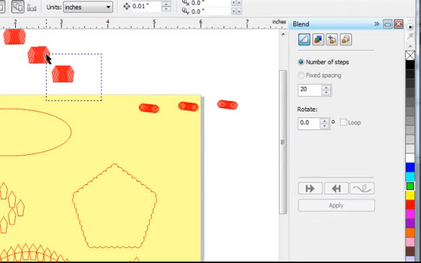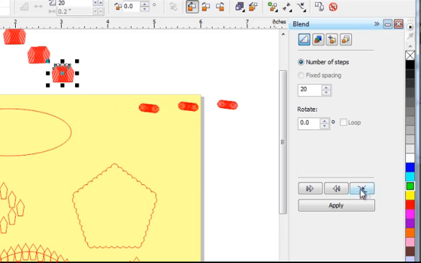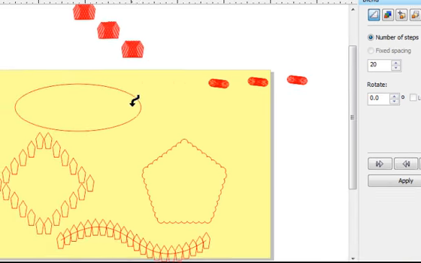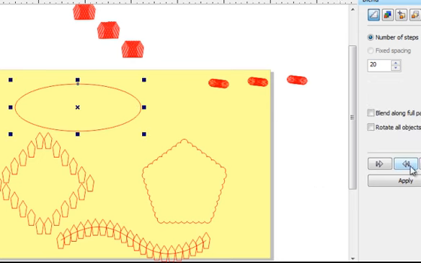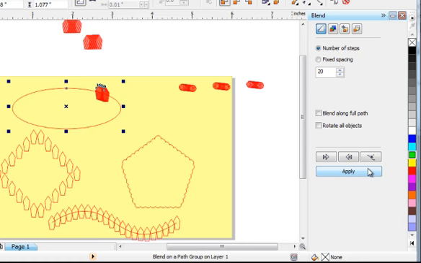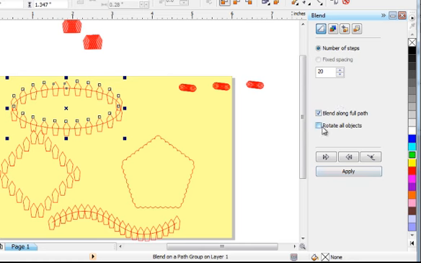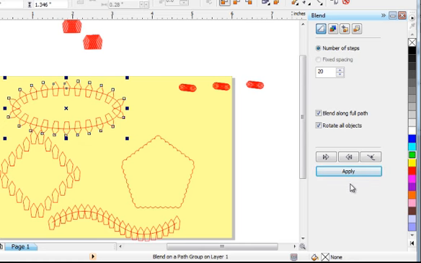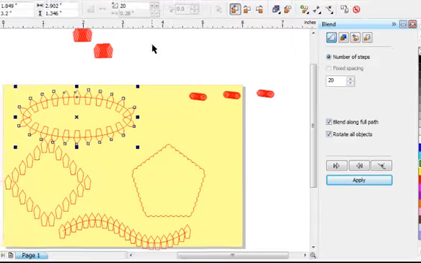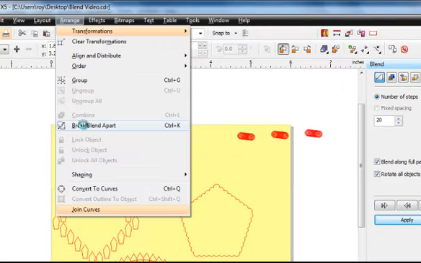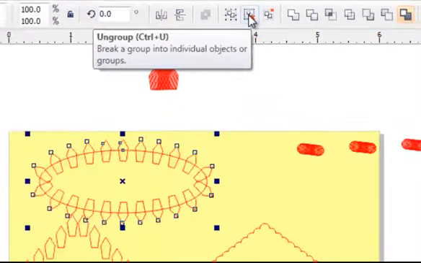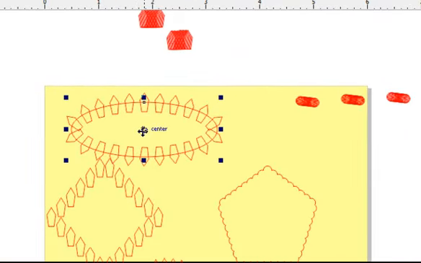Next, let's take this blend group, apply that to a new path, maybe this one. We'll apply that. Tell it to blend along the full path. Apply that. Then let's tell it we'd like to rotate all objects. And there we have our blend group applied to a path. But let's go a little further with that. Let's select this. Let's break it apart. And let's ungroup all.